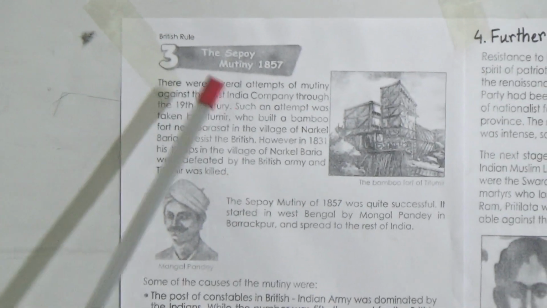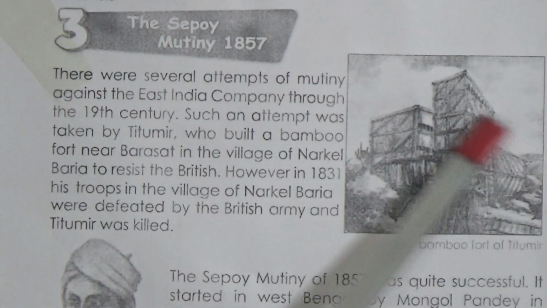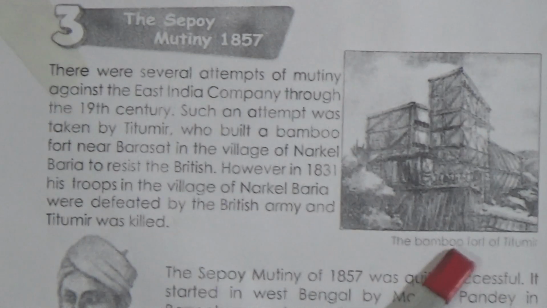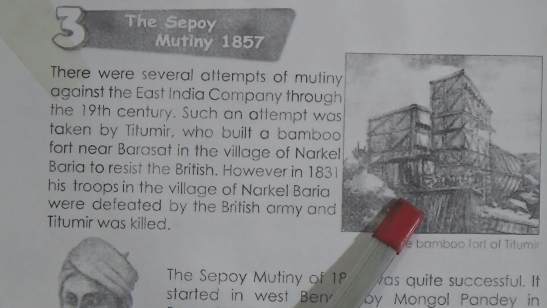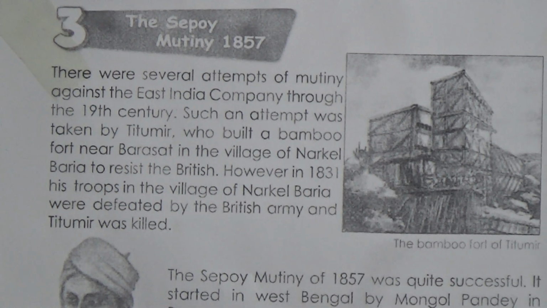Topic 3 is about the Sepoy Mutiny, which occurred in 1857. And now look, there is a picture, and what is written there? The bamboo fort of Titumir. Now look, this is the bamboo fort which was built by Titumir. And do you know who is Titumir?